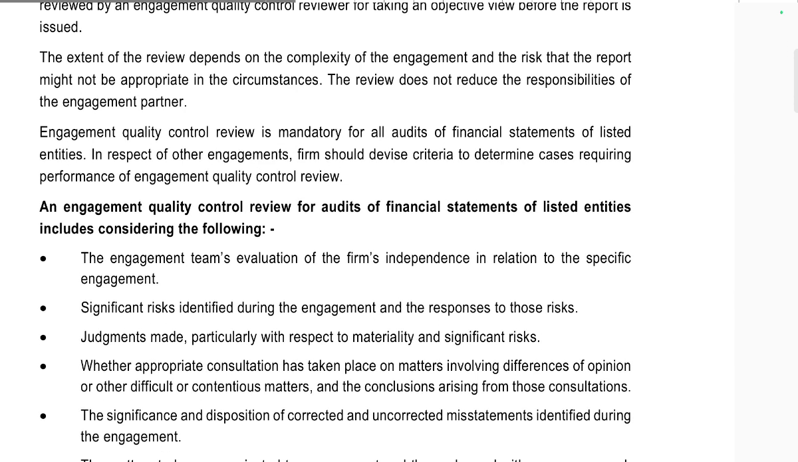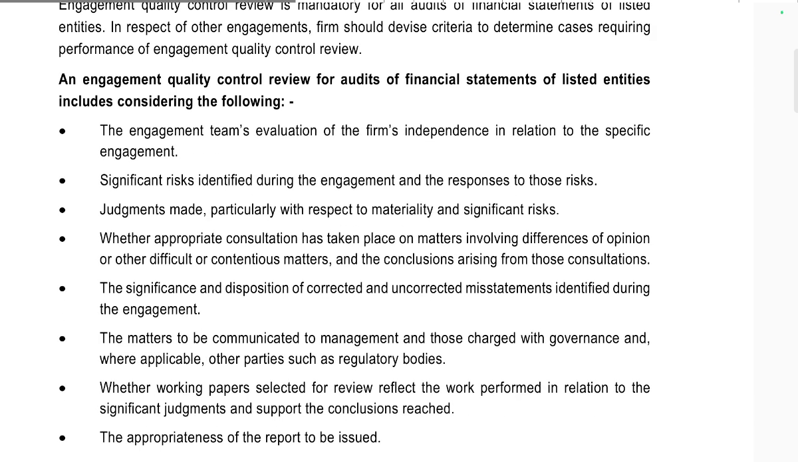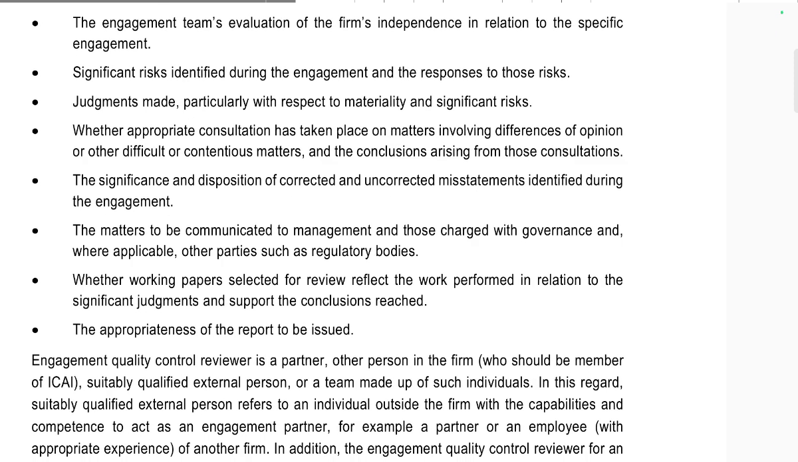Engagement quality control review is mandatory for all audits of financial statements of listed entities. The firm should define criteria to determine the cases requiring performance of an engagement quality control review. The engagement quality control review of an audit of financial statements of listed entities includes considering the following: the engagement team's evaluation of the firm's independence in relation to the specific engagement, the specific risks identified during the engagement and the response to them,